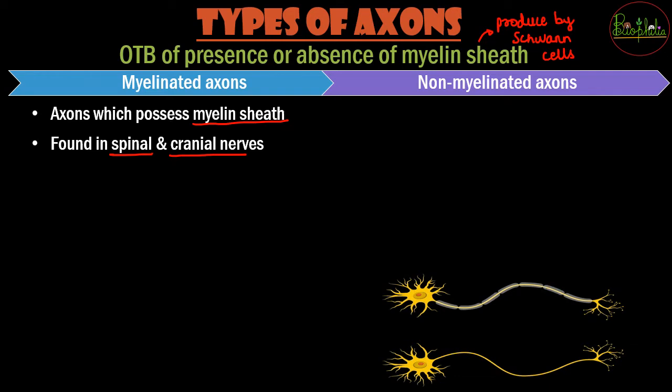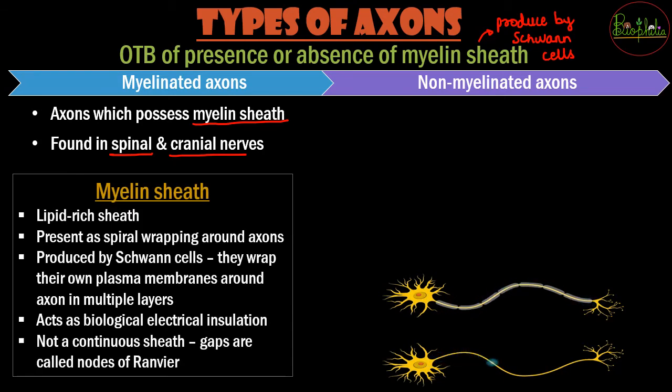So similar thing, what do you do for preventing short circuit? You provide some insulation, you provide some plastic coating onto that wire. Same thing is nothing but the function of myelin sheath. So जहाँ पे बहुत ज़्यादा information pass हो रही है, there are many impulses going on. For the case of spinal or cranial nerves, you are going to provide that insulation covering of the myelin sheath.